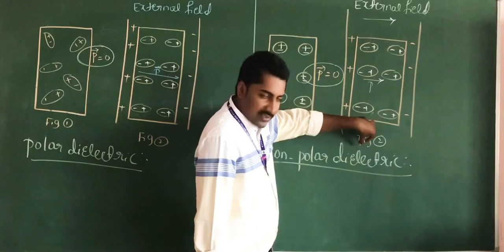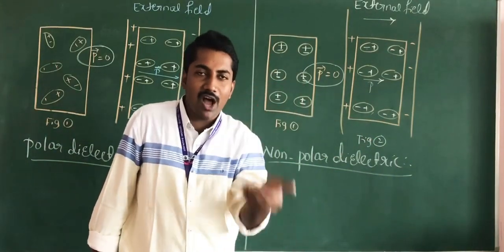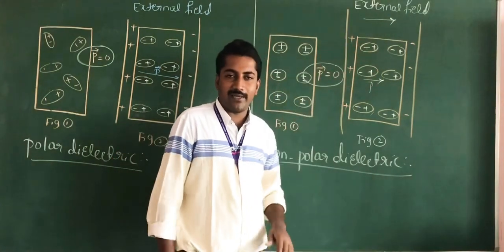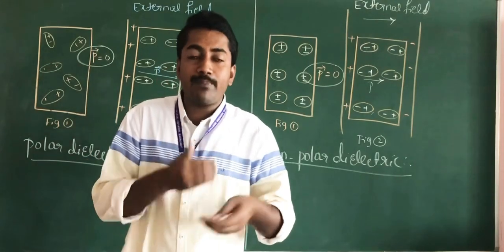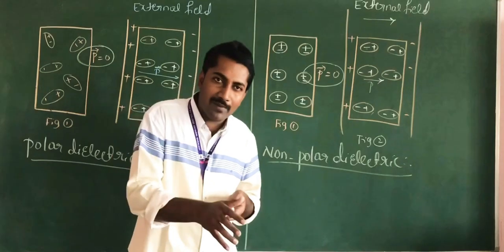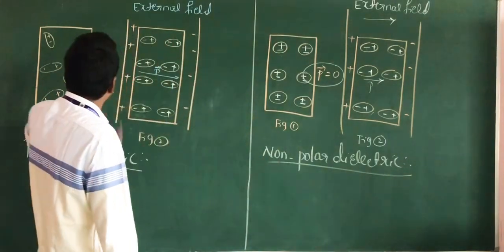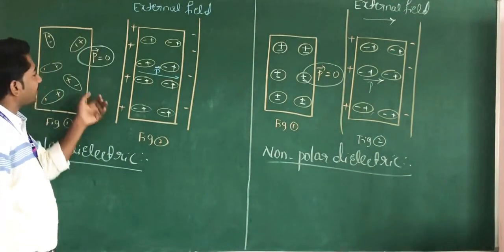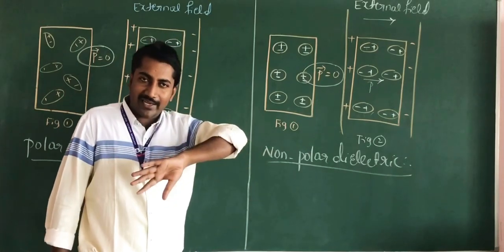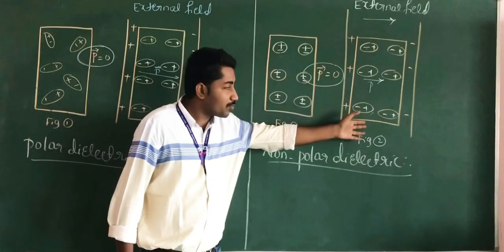Due to this process, the net dipole moment is produced when non-polar dielectrics are placed in the region of an external electric field. This is how the net dipole moment is developed in the region of the external electric field. In the absence of the field, the net dipole moment is zero in both cases, but when these dielectrics are placed in the field, the dipole moment is produced.